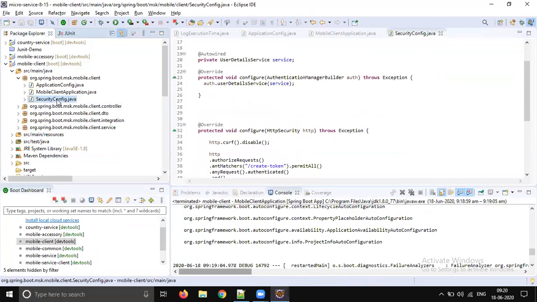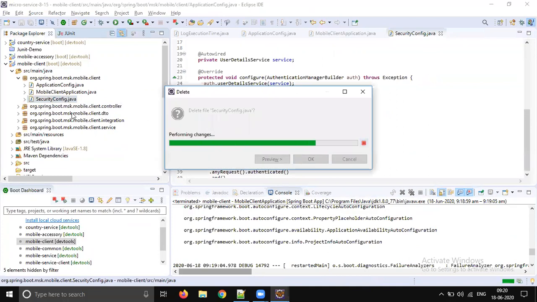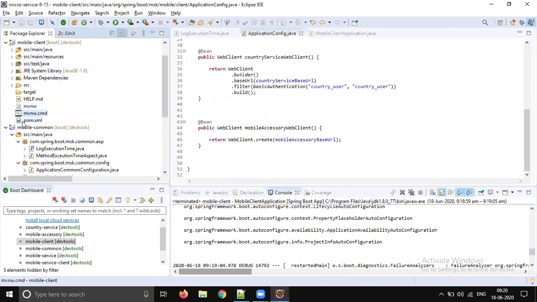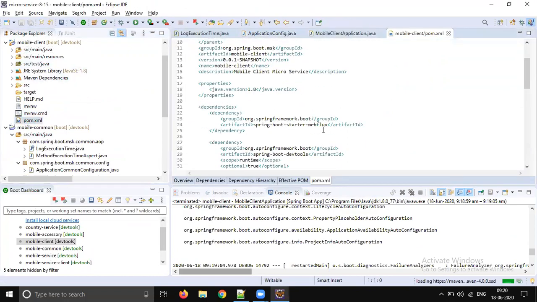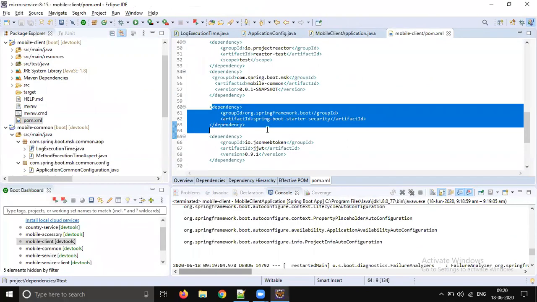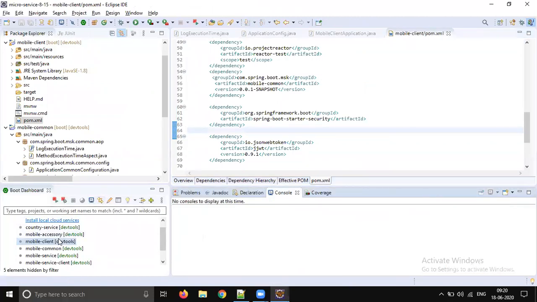So let's delete this part. Let's remove the security also, because we need to implement a different security mechanism, right? So whatever we have with the default cannot be taken. Okay, let the dependency be there. No problem. Now let's start it.